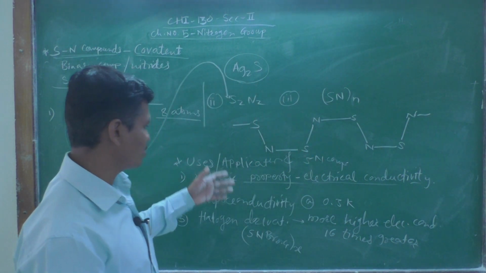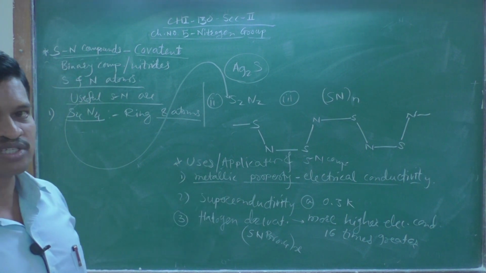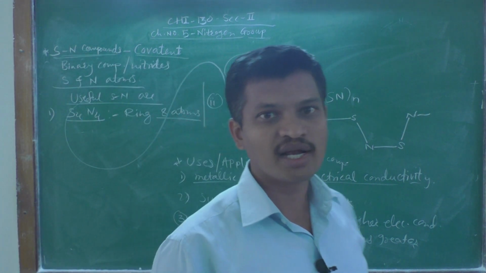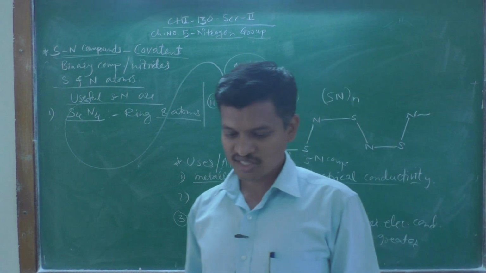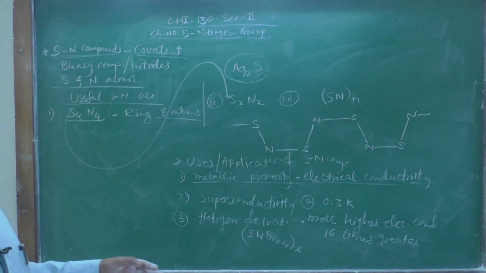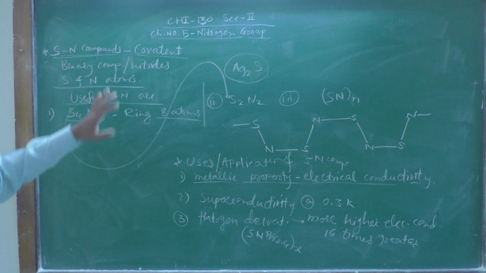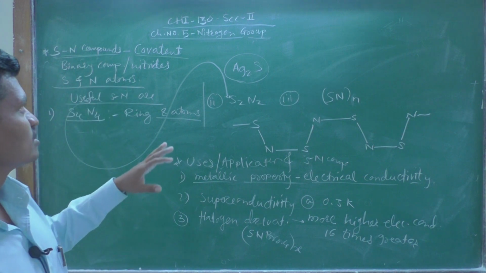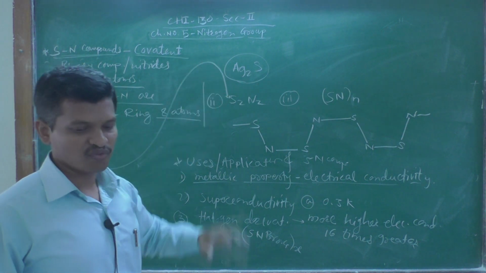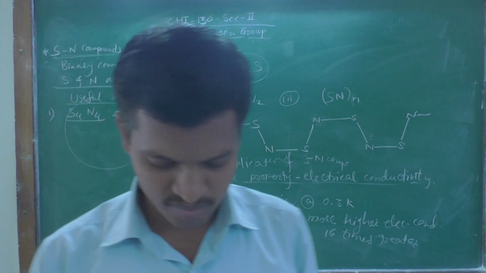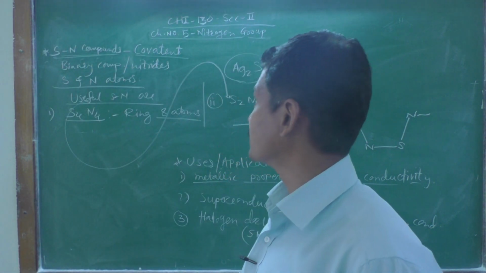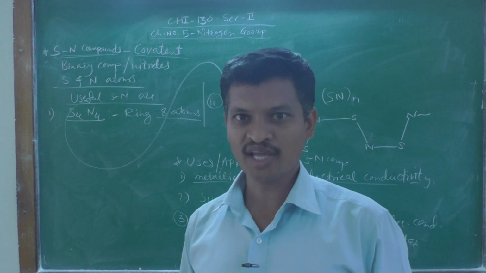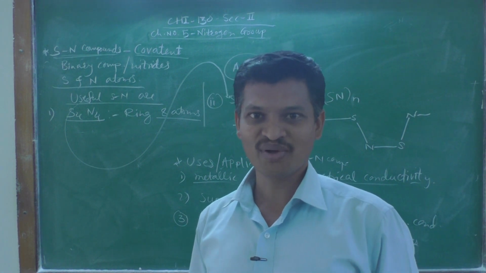Okay. So these are some of the uses or applications of these sulfur nitrogen compounds or sulfur nitrides. So, dear students, this is all about our SN compounds, sulfur nitride compounds. And in this way we have completed this fifth chapter, that is nitrogen group elements. Okay. So thanks for watching this video. Have a nice day.